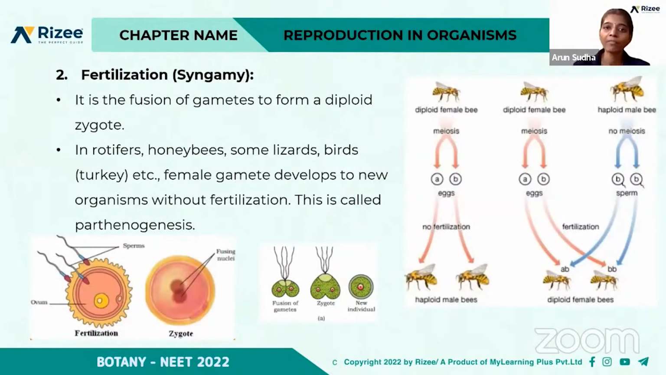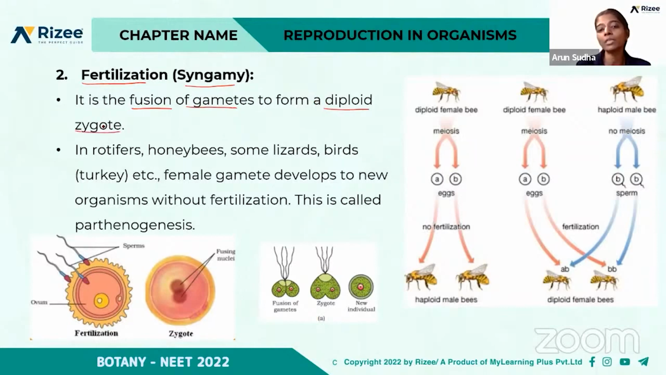Pre-fertilization events. So what are the pre-fertilization events? First is the gametogenesis, that is, there must be the formation of gametes. So after the gametes are formed, then the gametes should be transferred. So after the gametes are transferred, what is the next stage? There must be a fusion of gametes, right? So fertilization, which is also called syngamy, there occurs a fusion of gametes to form a diploid zygote.